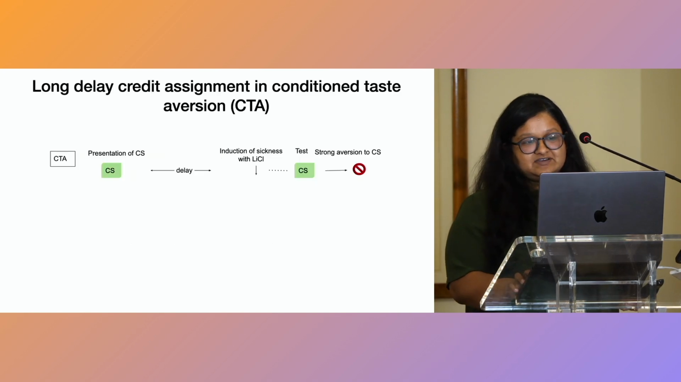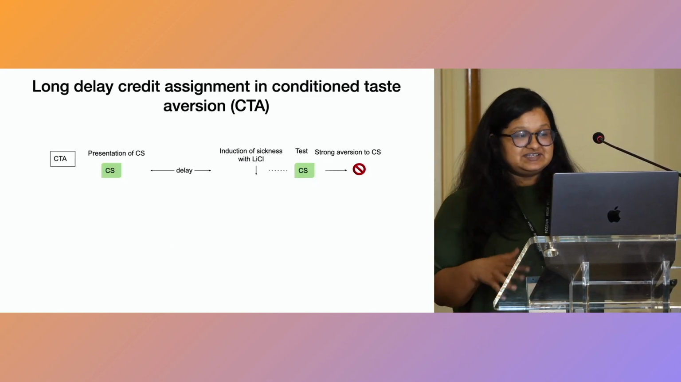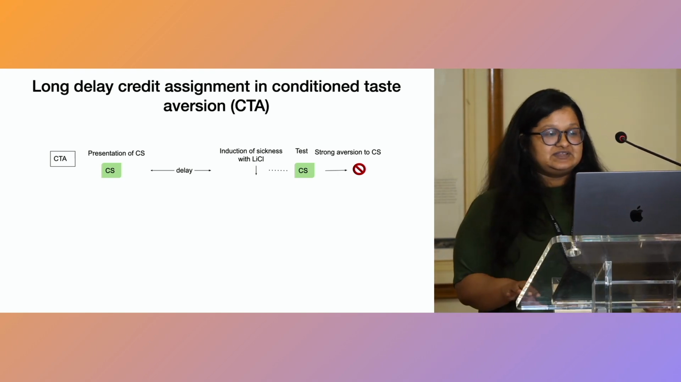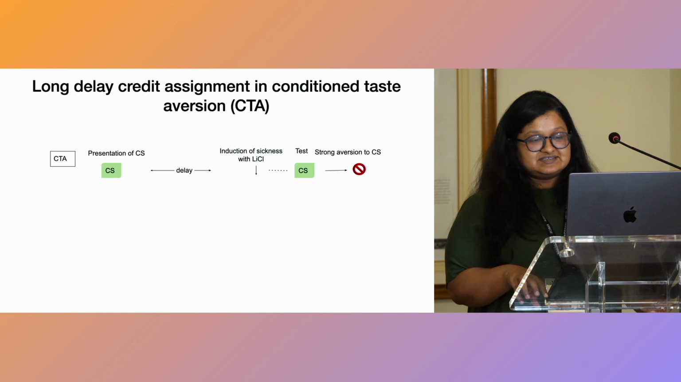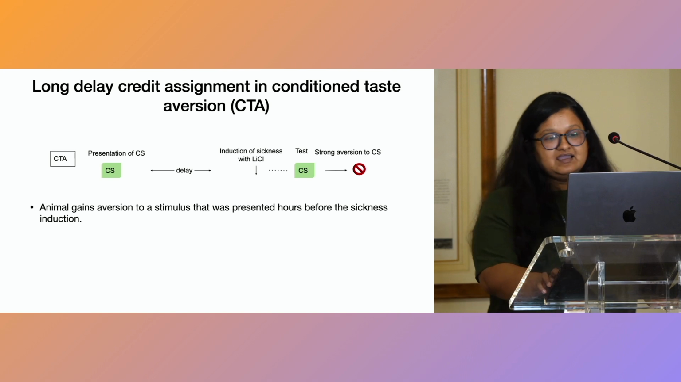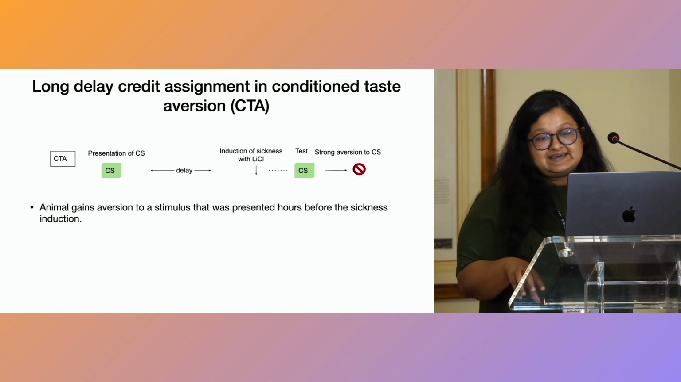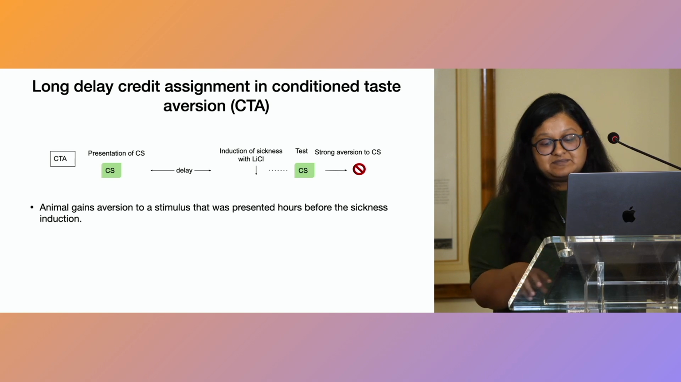One such example of long-delay credit assignment is conditioned taste aversion. In conditioned taste aversion, the animal is presented with a novel taste and then is made sick hours later. Now the animal associates the sickness with this particular taste and shows aversion towards that taste. And so we see that the taste is associated with the sickness even though they are separated by many hours.